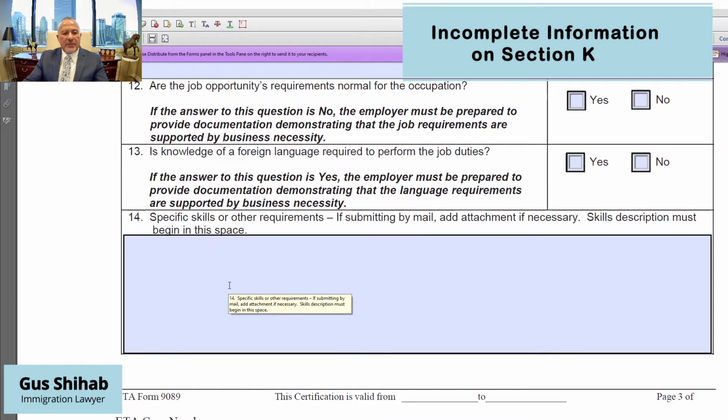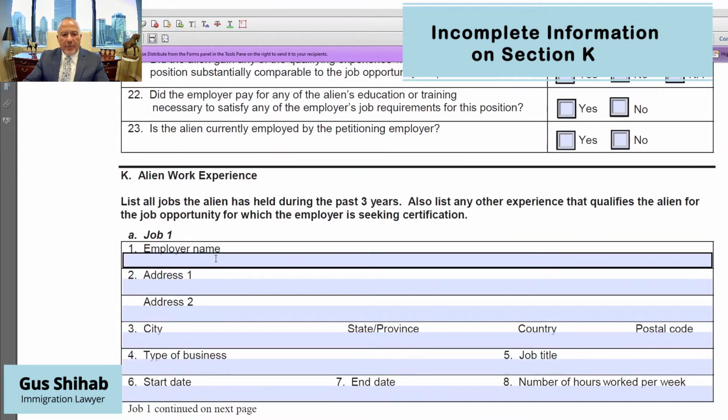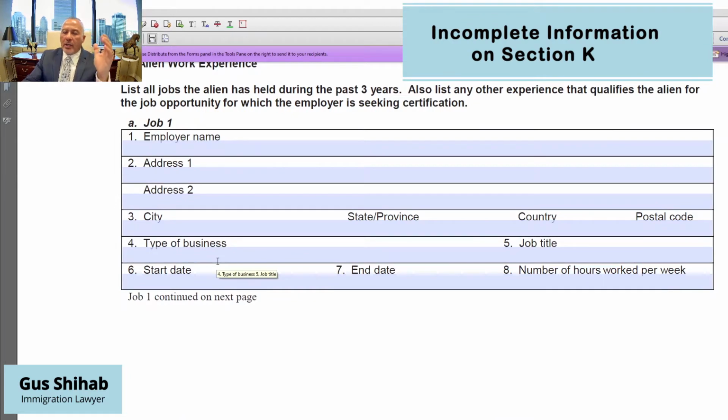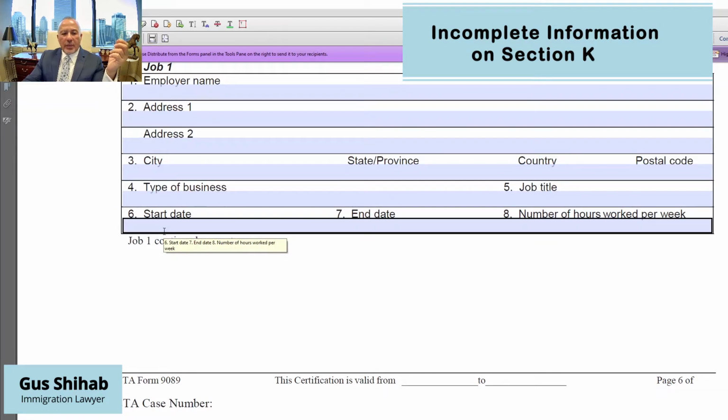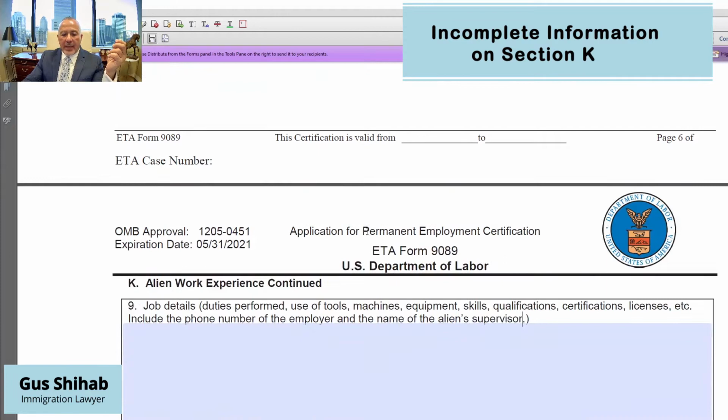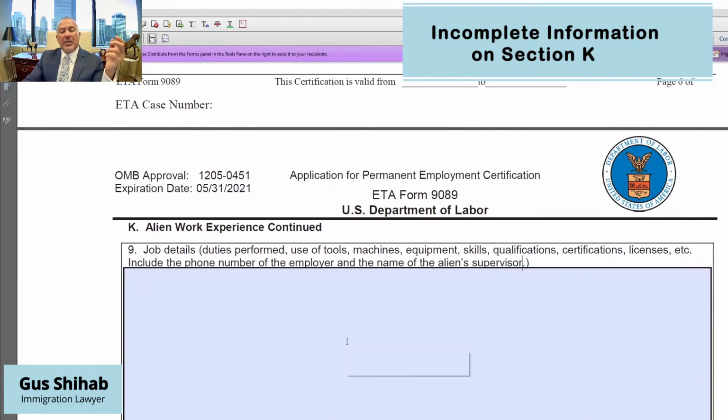If the specific skills on page 3 are not mirrored in the alien's work experience, so if we required 2 years of experience in network engineering, we must show here that the foreign national has at least 2 years experience from the start date and the end date. And in the job duties, it must state in here that they performed network engineering functions. If this section is incomplete and does not mirror the special skills required, as we saw earlier, the case will be automatically denied. It's very simple.